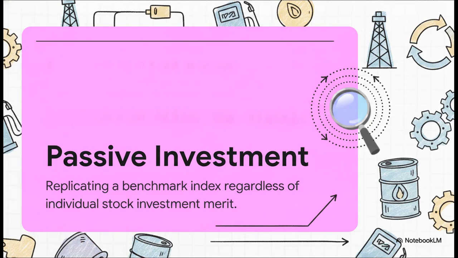Moving right along to Section 2, the passive mirror strategy. The official document is incredibly clear on this point. This scheme is managed passively. It acts like a perfect mirror. The fund managers are going to invest in the constituents of the Nifty Oil and Gas Total Return Index in the exact same proportion as the index itself. That means no top-down economic forecasting, no bottom-up stock picking, and absolutely zero subjective analysis of a stock's individual merit. Literally, if a company is in the index, it's in the fund. And if it gets dropped, well, it gets dropped from the fund too.